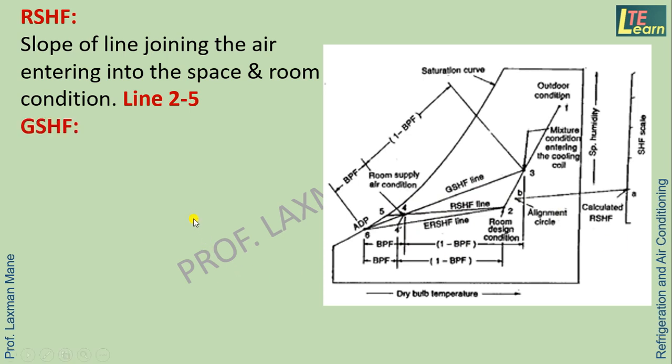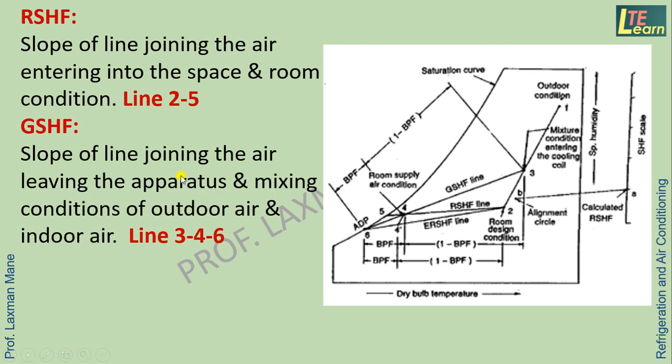Next, the grand sensible heat factor line. Join point number 3 and 4 and extend this line to the saturation curve. So we find the 3, 4, 6 line. This is called the grand sensible heat factor line, which is the slope of the line joining the air leaving the apparatus, point number 4, and the mixing condition of outdoor air, point number 3. So this is the line 3, 4, 6.